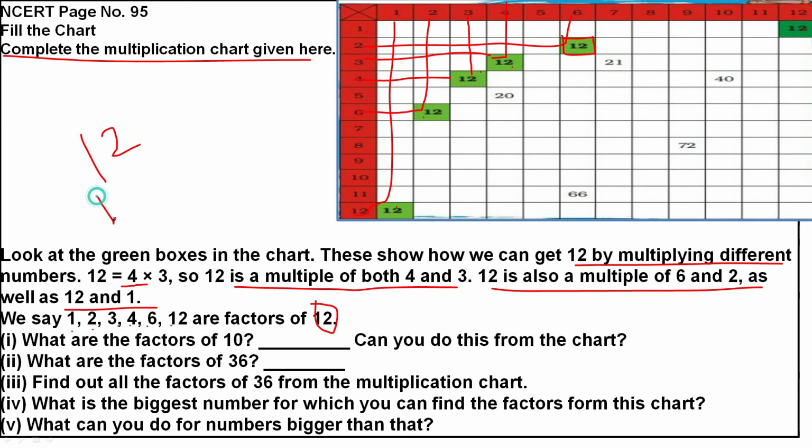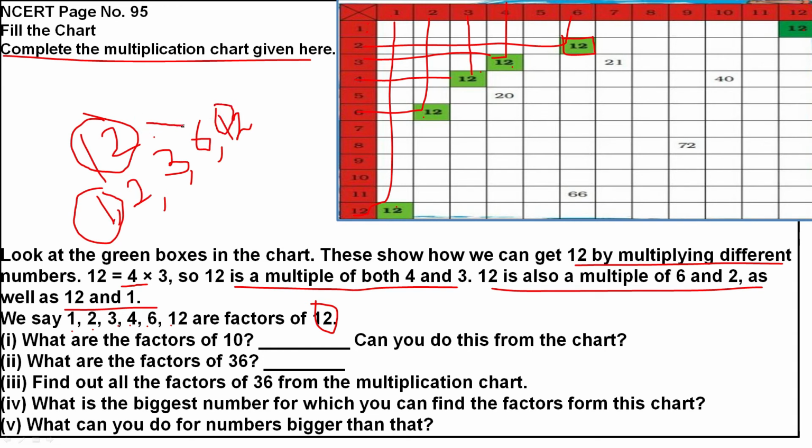1 is a factor, 2 is a factor, 3 is a factor, 6 is a factor, and 12 is a factor. If you observe the number 12, 1 is a factor for all numbers. The number itself is a factor. 12 is a factor.